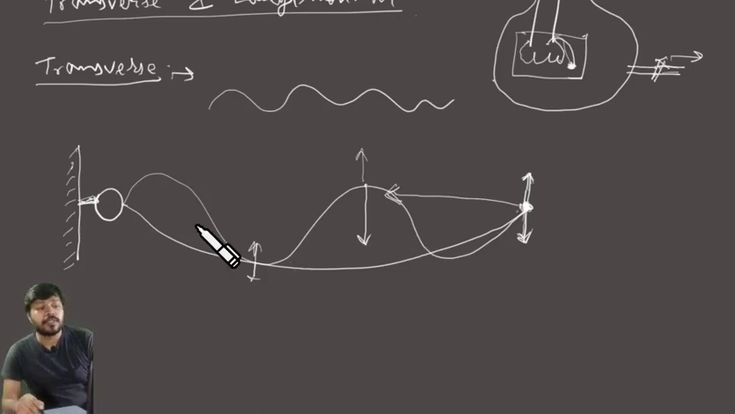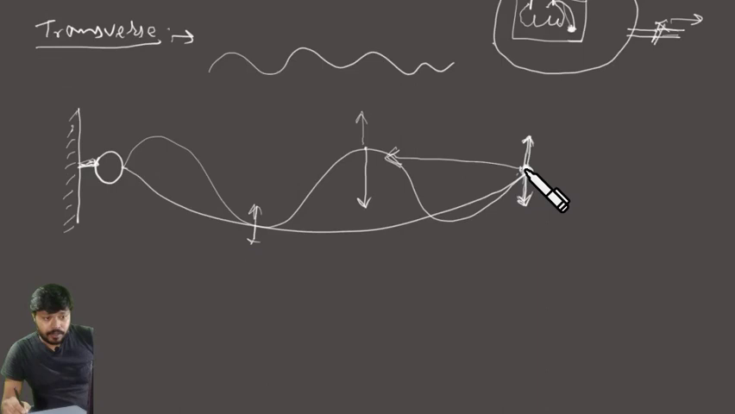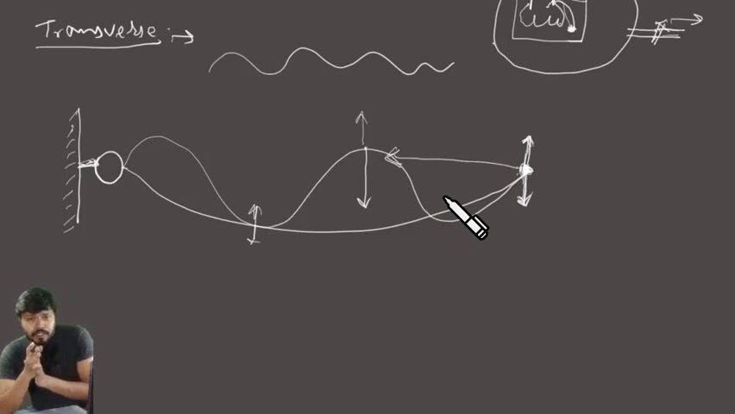So such a wave is called the transverse wave, where the particles of the medium move perpendicularly to the direction of propagation of the energy. I repeat, a transverse wave is a wave in which the particles of the medium vibrate perpendicularly to the direction of propagation of the energy. Or in another way, we can say that the movement of the particles and the propagation of energy are perpendicular to each other in the case of the transverse wave.